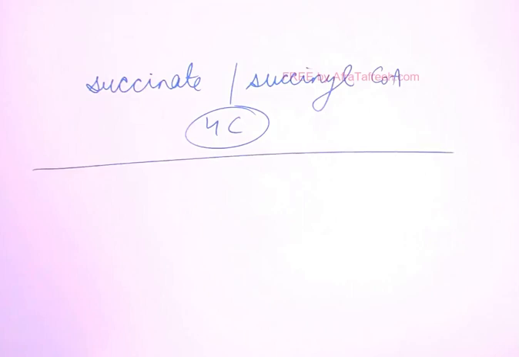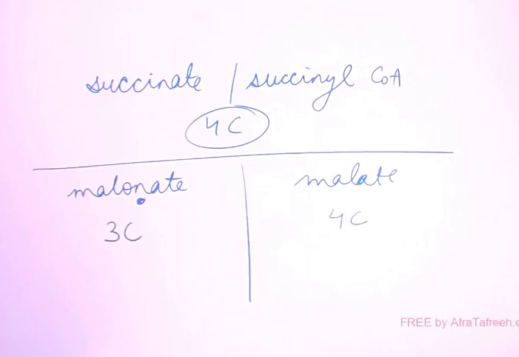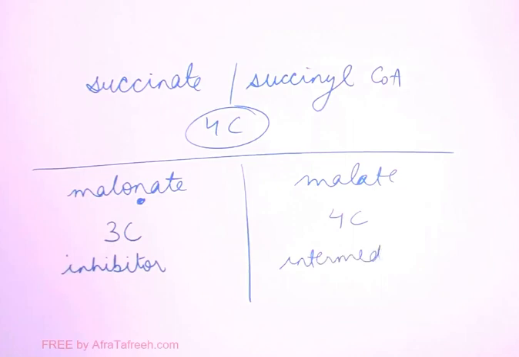Also note that succinate or succinyl-CoA is also a 4 carbon compound, right? Then let's see the difference between malonate and malate. Malonate, with the N, is a 3 carbon compound, and malate is a 4 carbon compound. Malonate is an inhibitor of the TCA cycle and malate is an intermediate of the TCA cycle. Right?